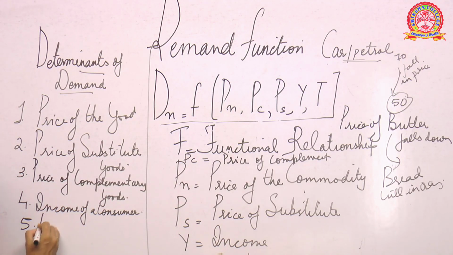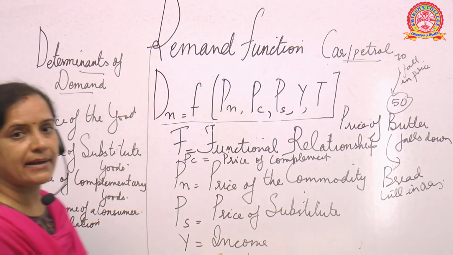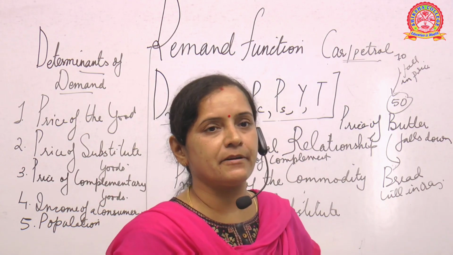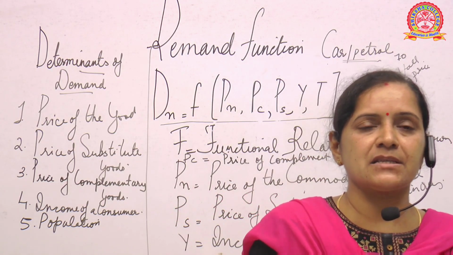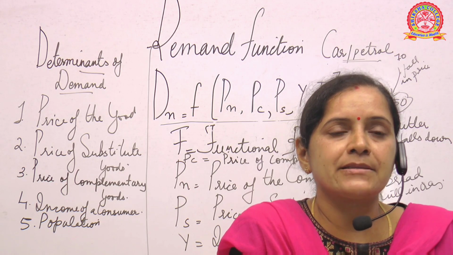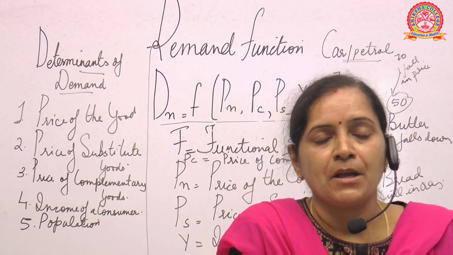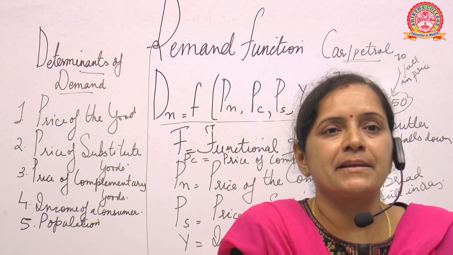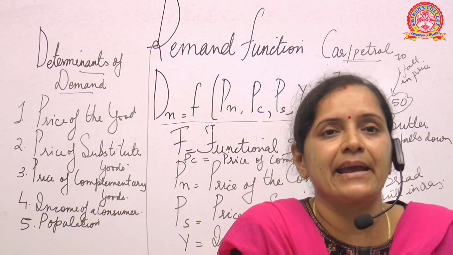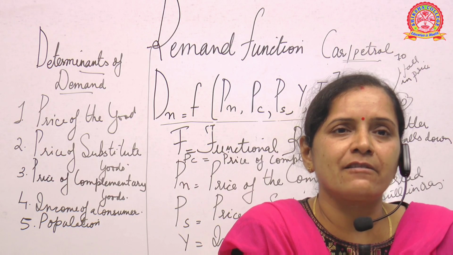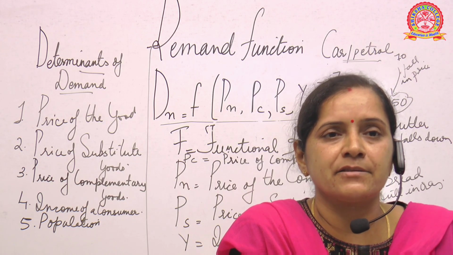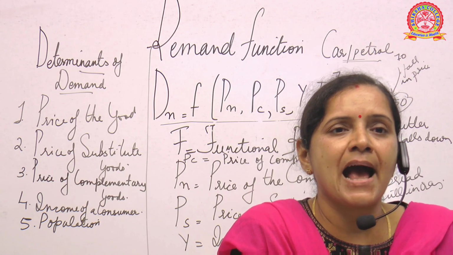Population is a very important factor because it can be a determinant of demand. There are places which are highly populated and places which are scantily populated, where there is very thin population. Where places are highly populated, like India, India is a country where the population is very high. So there will always be a demand for products in the market. So the demand will always be at a higher range.